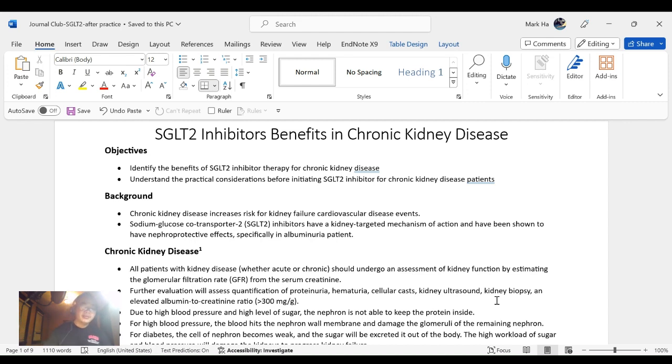For the objective of this journal club, at the end of this presentation, the audience will be able to identify the benefit of SGLT2 inhibitor therapy for chronic kidney disease, and understand the practical considerations before initiating an SGLT2 inhibitor for chronic kidney disease patients.